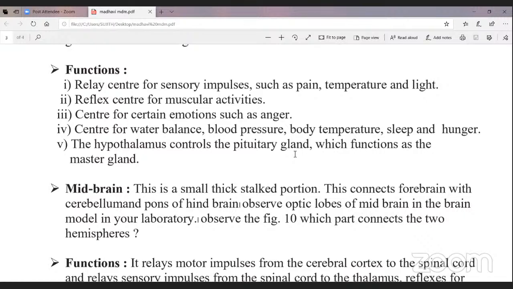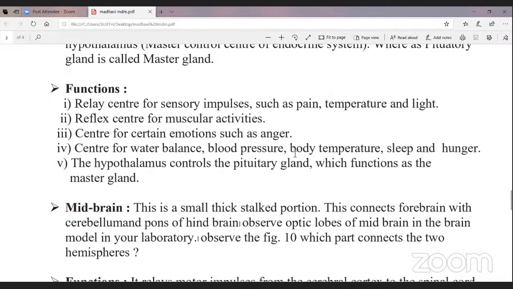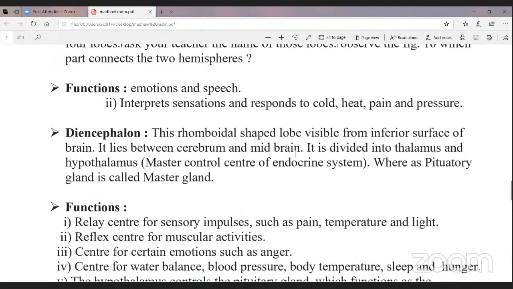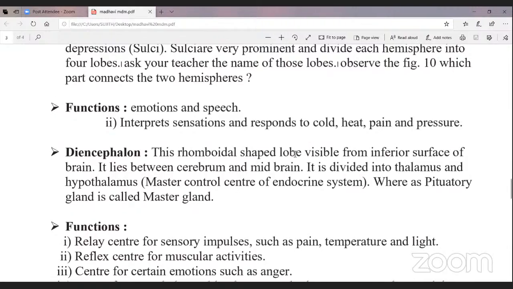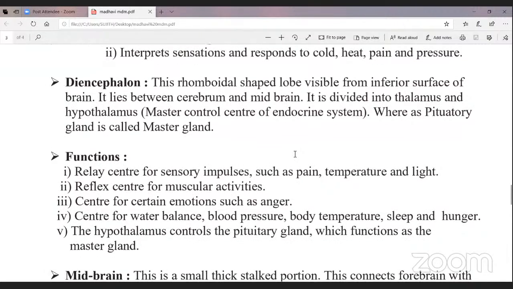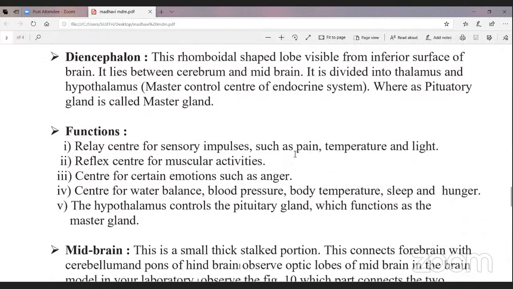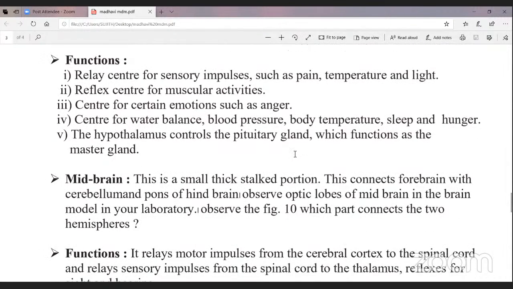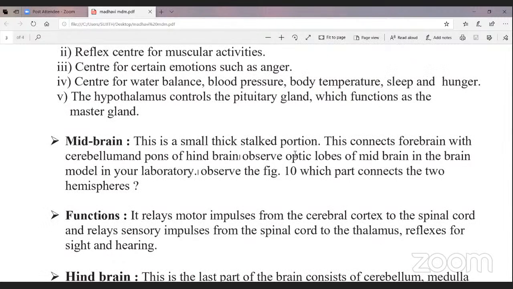Okay, so here already you know about the cerebrum and the diencephalon. These two are the parts of the forebrain. And the second one is the midbrain. Observe, students, in the figure, this is a small, thick portion connecting the forebrain with the cerebellum and parts of the hindbrain.